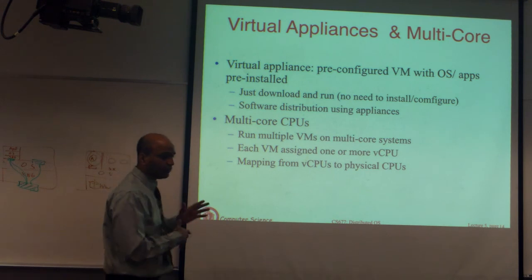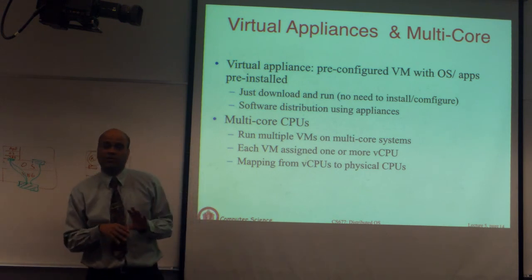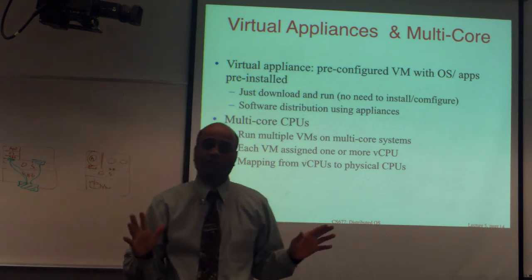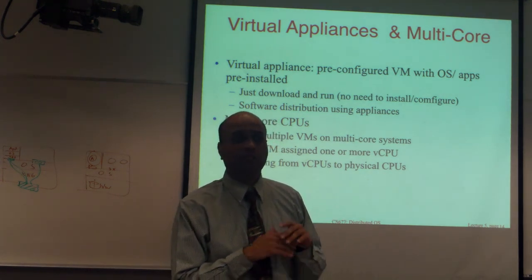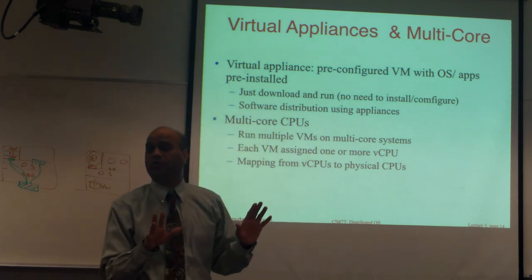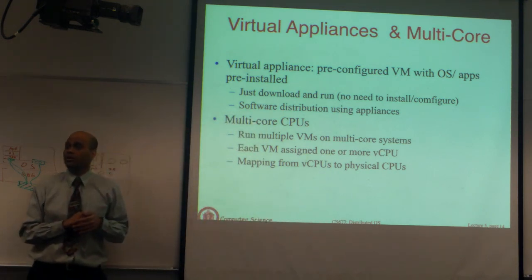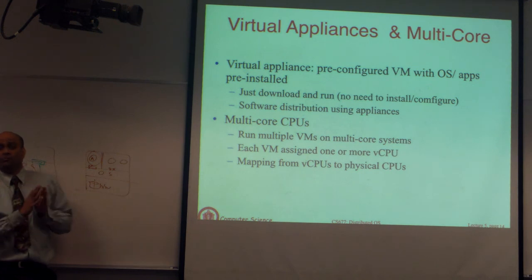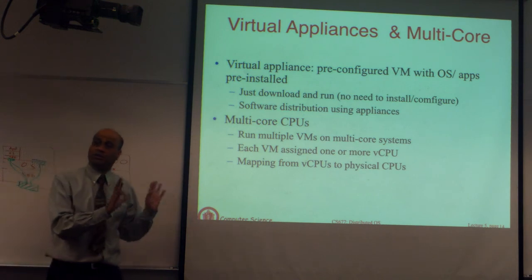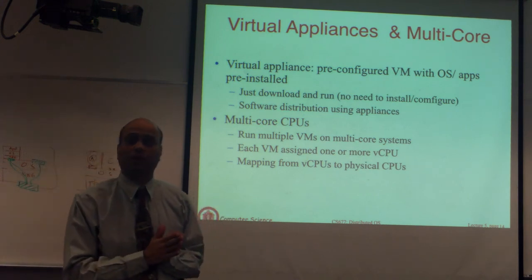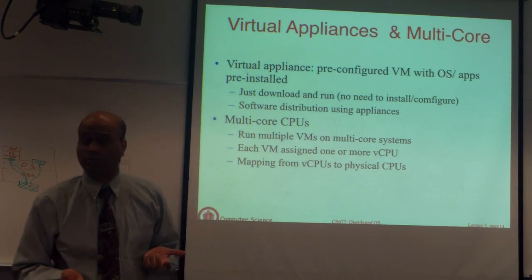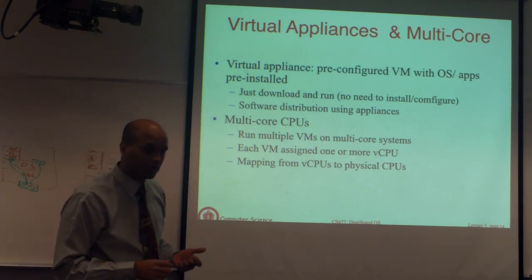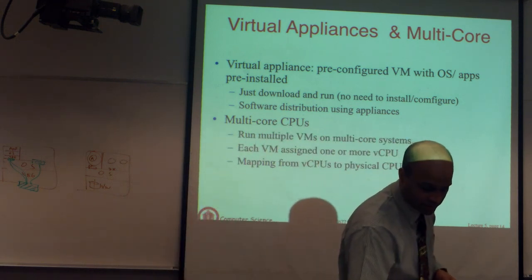So if you go and look at either Amazon or VMware's marketplace, you will see that there are hundreds of virtual machine appliances. These are pre-configured, pre-populated software in the virtual machine. You simply download and you are ready to go. You can get e-commerce appliances where you have a store already configured and you can just use it to build a website which emulates online retail stores and things like that. So that's one way virtualization is making software deployment easier.